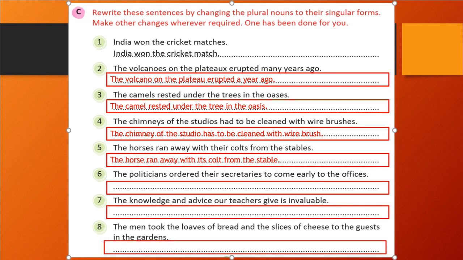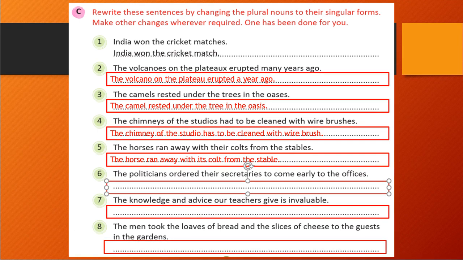Sixth one is, what is sixth one? The politicians ordered their secretaries to come early to the offices. So politicians is plural, there also will be a change, secretaries also plural, and offices also plural. So this all will convert into singular.